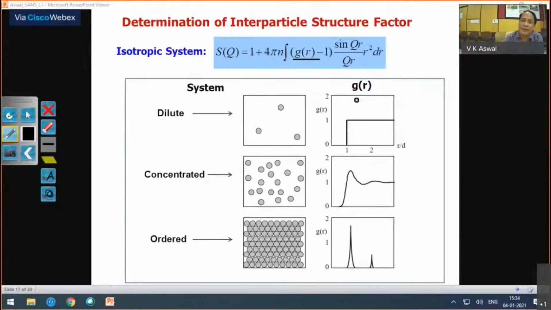And in the case of small angle neutron scattering, you will see all of these. Most of the time you will deal with the dilute system, so that you don't have to bother about the structure factor. Whatever scattering you get will be from your P(Q), that is the intra-particle structure factor, the form factor. Then you can get the information about the shape and size of the particles. And many times you cannot avoid your systems not being dilute. Once it's not dilute, you will start seeing these kinds of g(r) and the corresponding structure factor. Then you have to consider this g(r).